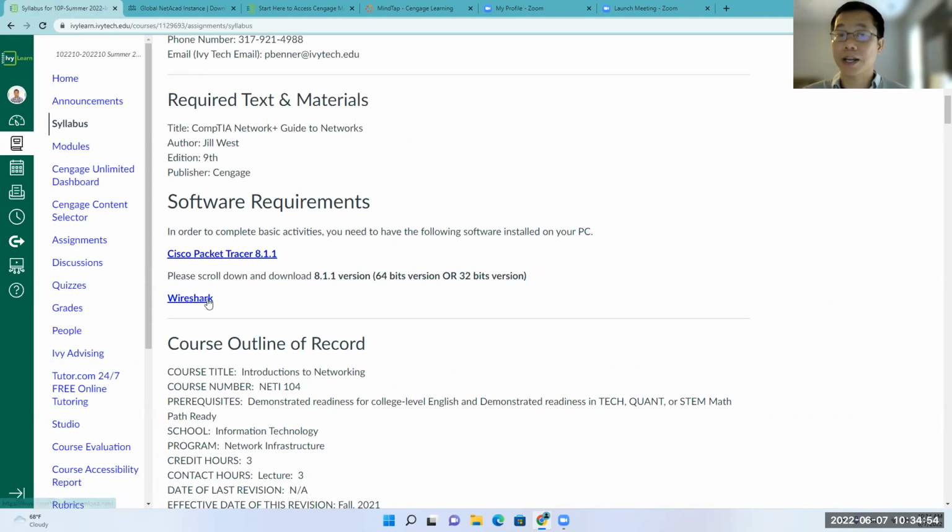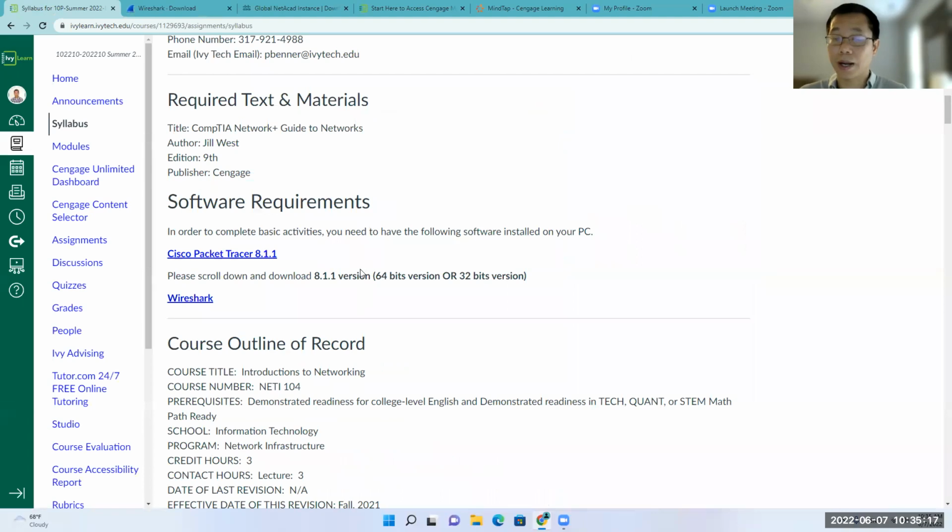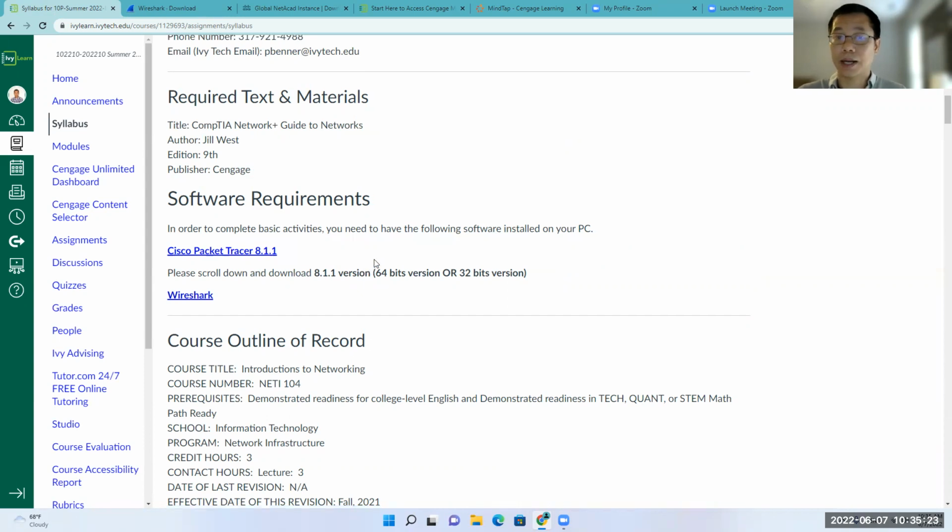The second one is Wireshark. Wireshark is a protocol analyzer, right? You can go to the website here and download it. It depends on your computer again. If you have Windows 64-bit, you can download this one, or if you have macOS 64-bit, you can download this one here. Those are the two software you are required to download and install in order to do some of the assignments in this class.